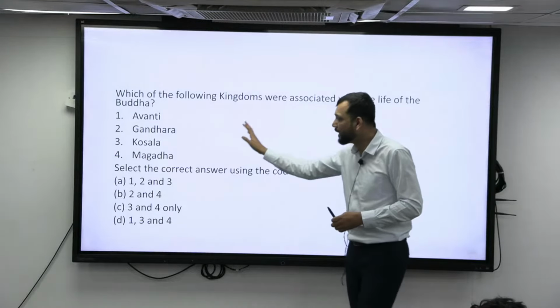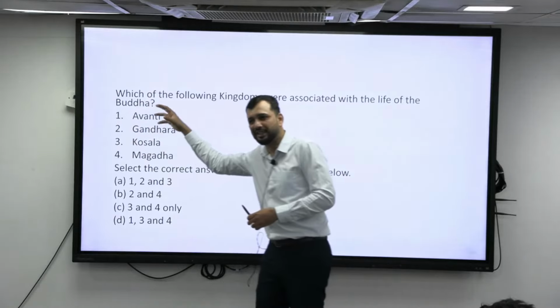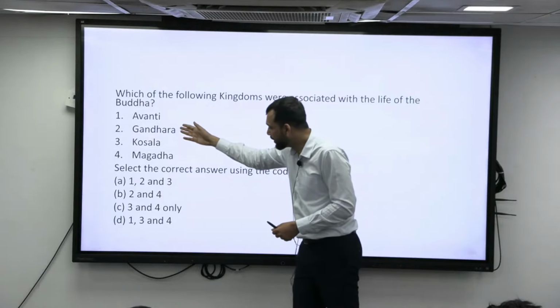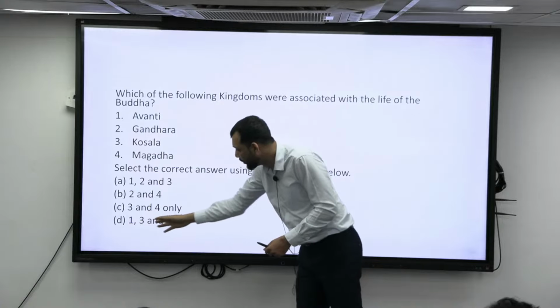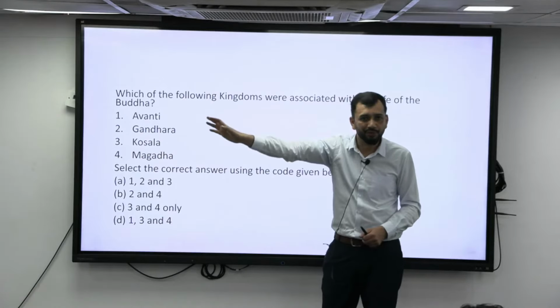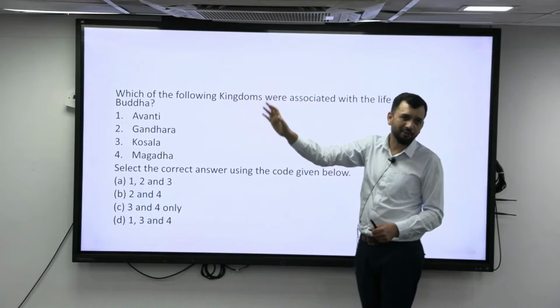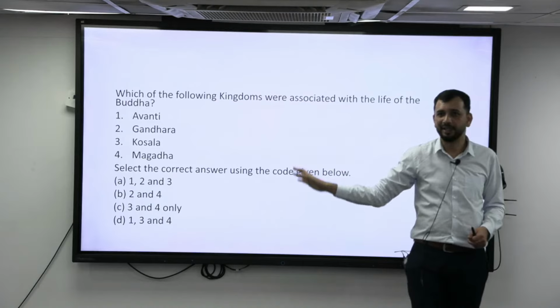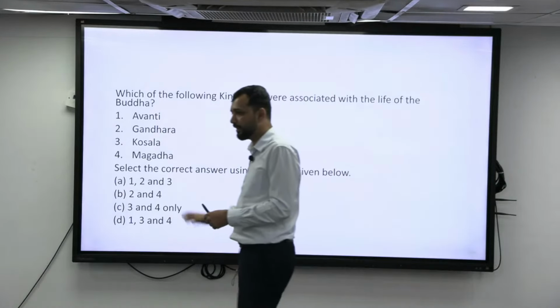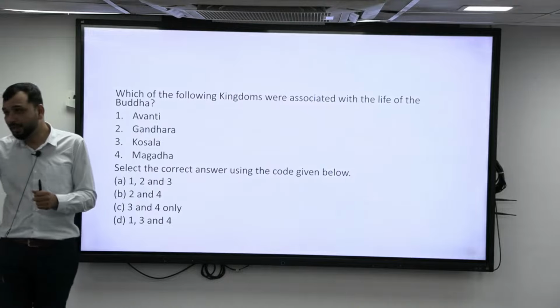It was more in the northwestern region. It was not even in India's region as such at that point. So you can remove this as such. If you remove 2, it will be 1, 3, 4. Avanti, you know that it was contemporary, but he did not visit Avanti or Ujjain. He was called to Ujjain for a discussion, but he did not go as such. There is no historical proof saying that he went there, right? But just have the broader understanding. But the king you should know.